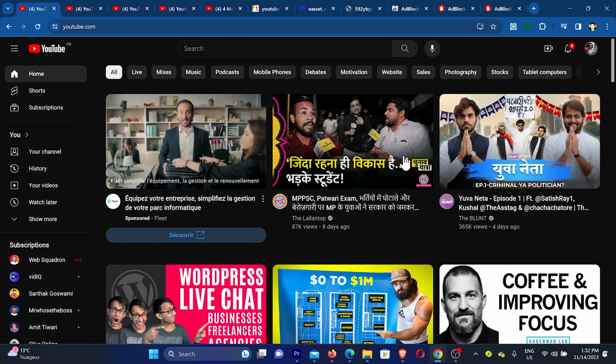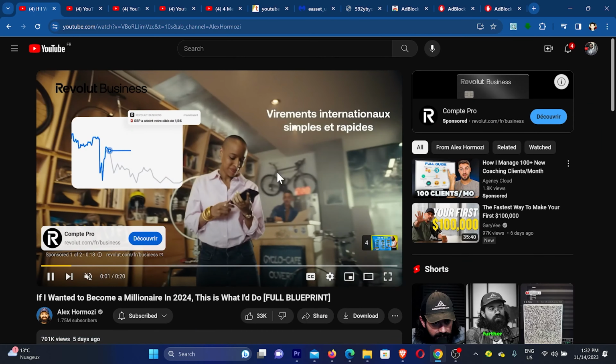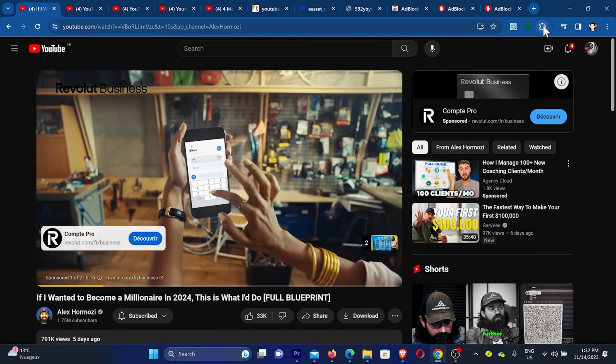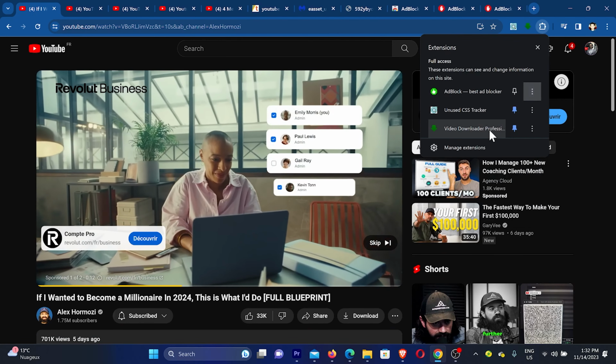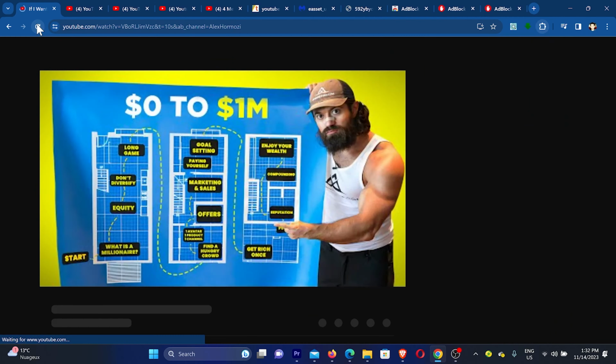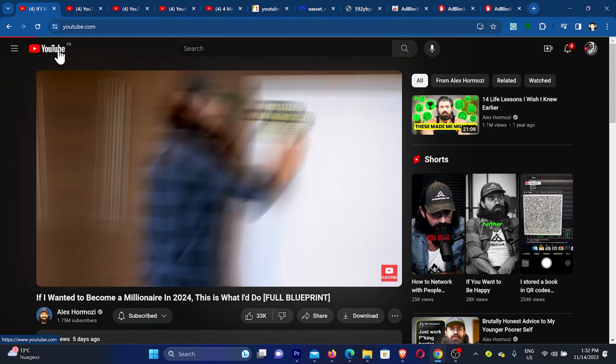This is the ad, and if I click on a video, for example this video, you can see the ad appears on the video. And if I click again on this extension and then the 3 dots and then resume blocking ads, and now if I refresh the page, you can see the video started without any ads. So these are 2 ways.